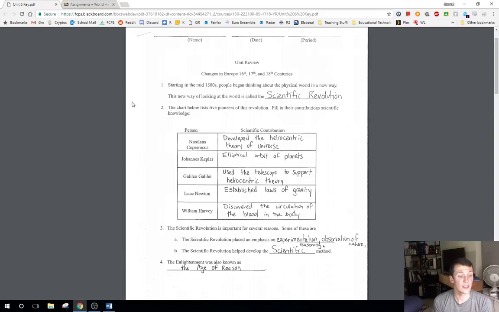So Nicholas Copernicus was the guy that did the heliocentric theory of the universe, right? So essentially everything revolves around our sun and not the geocentric view, like Ptolemy had said, where everything revolves around the earth, right? And so that's a big difference in philosophy and ideology.